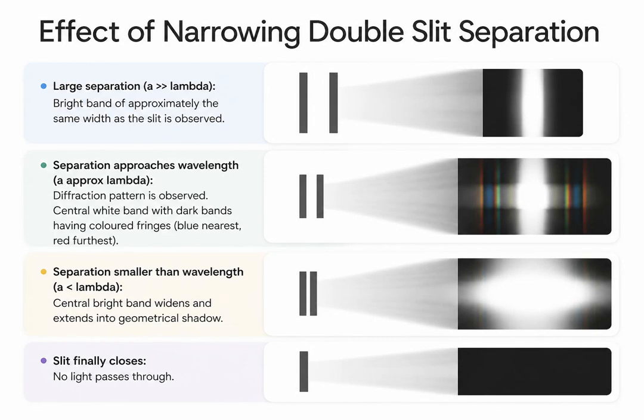Let us look closer at the separation between the double slits, denoted as A. When the separation is much larger than the wavelength, we just see bright bands, roughly the size of the slits, like simple shadows. As we narrow the separation so it is close to the wavelength of the light, a distinct diffraction pattern emerges, featuring a central band flanked by colored fringes. If we narrow it even further, so A is less than the wavelength, the central bright band widens dramatically, spreading well into the geometrical shadow. And of course, completely, no light passes at all.